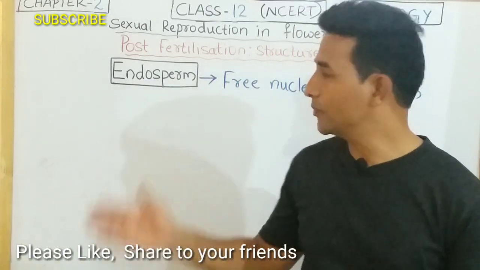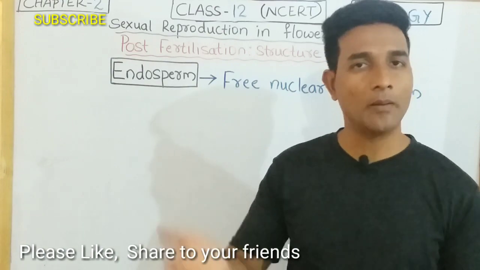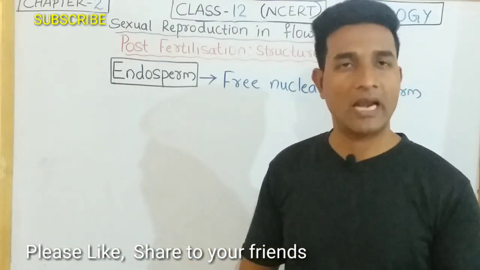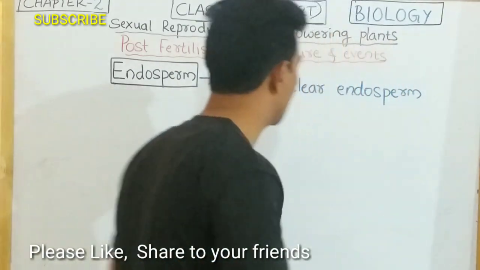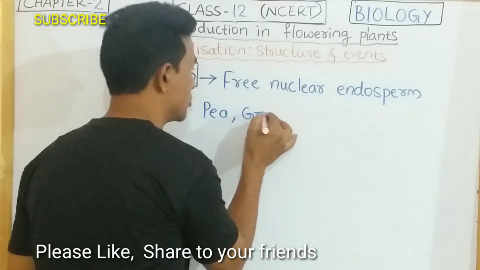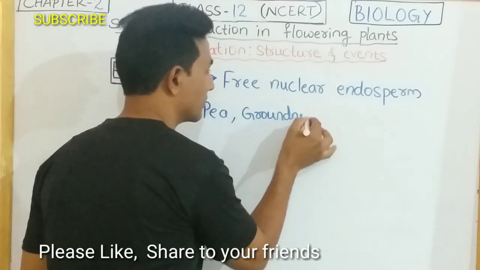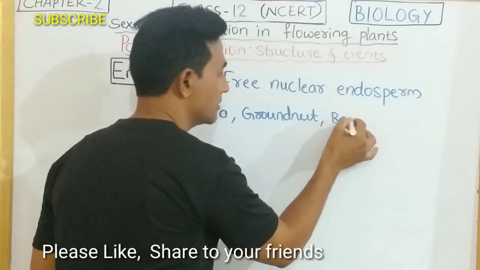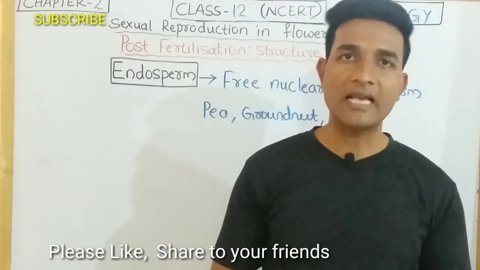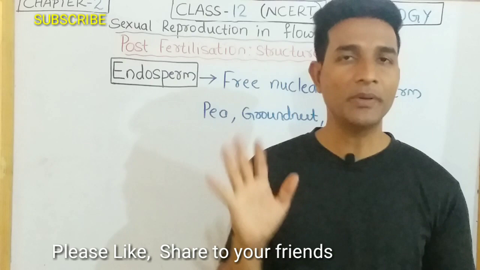Now the endosperm may be either completely used by the developing embryo, for example pea, groundnut and beans, where you can find the embryo utilizes the endosperm completely.